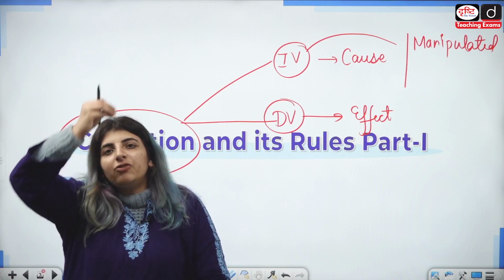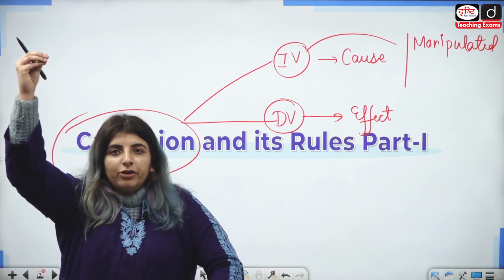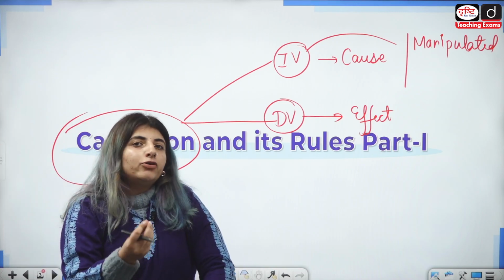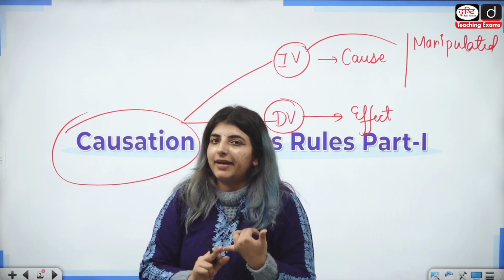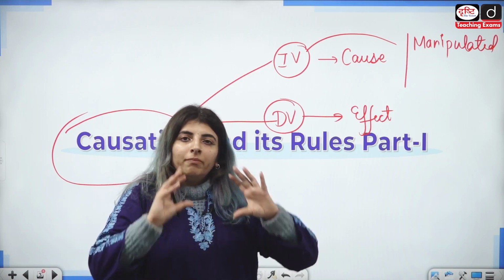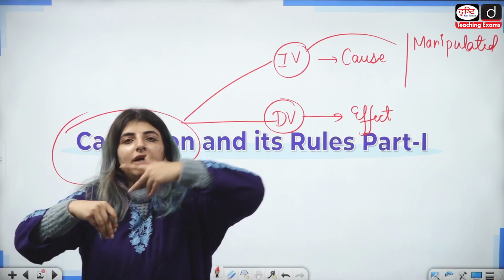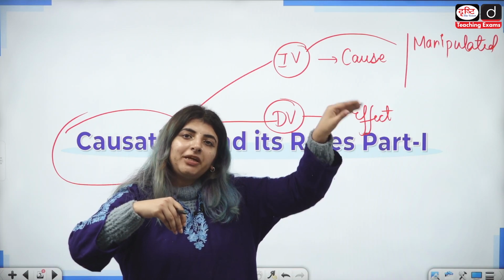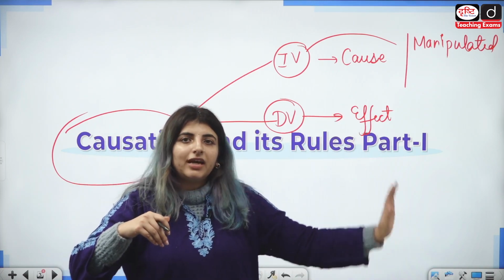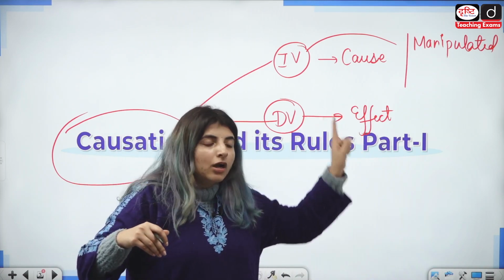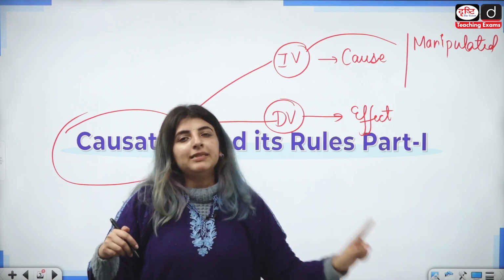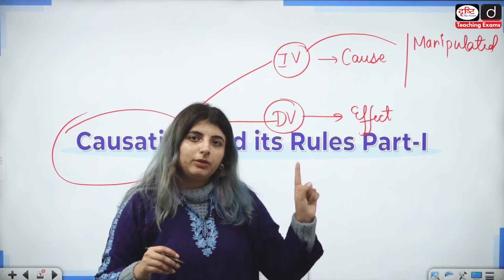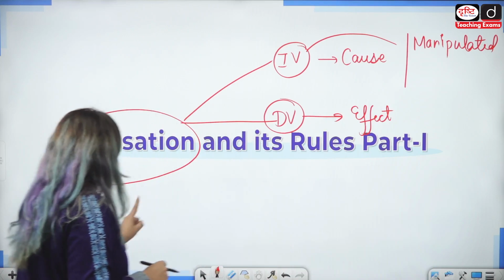So whatever changes are there in the clothes that I'm wearing, that is only and only going to show an effect on the body temperature that I have, right? So हमेशा हमारा जो independent variable होता है, that is the cause, और उसमें हम कुछ भी changes करेंगे, whatever manipulation that we do in the independent variable, उसका effect हमारे dependent variable पे दिखेगा. It will be shown on the dependent variable itself, right?